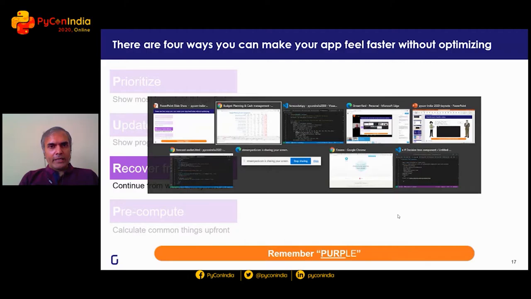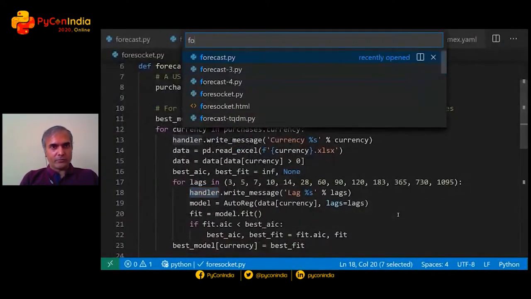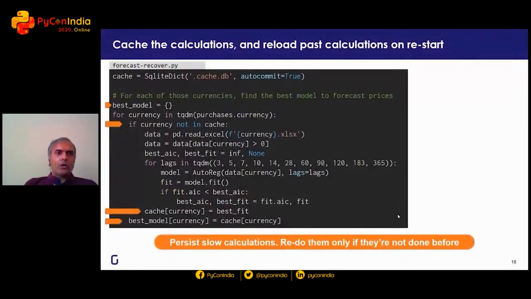Well, let's look at what we've done in this application, the forecast recover application. We added a library called SQLite Dict. SQLite Dict allows you to create a SQLite database that's persistent, in which you can store key-value pairs and use it just like a dictionary.